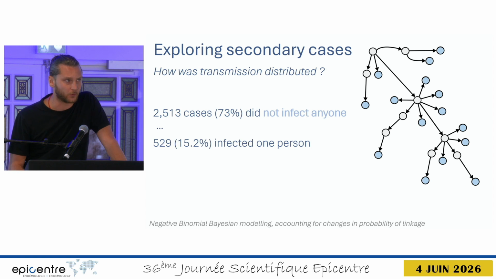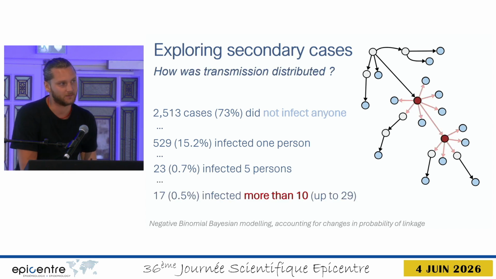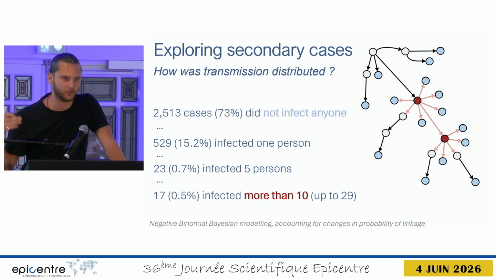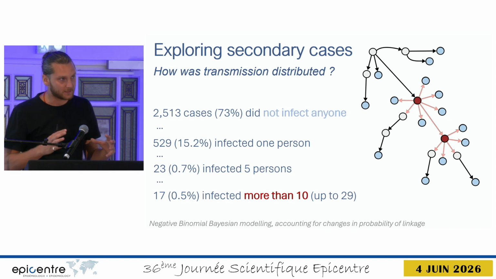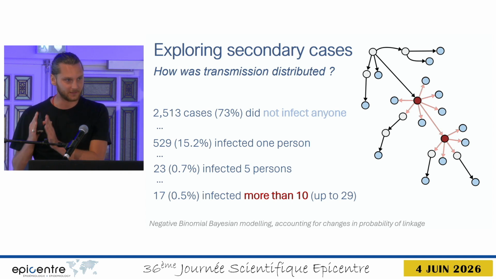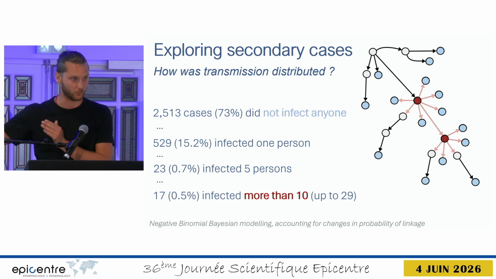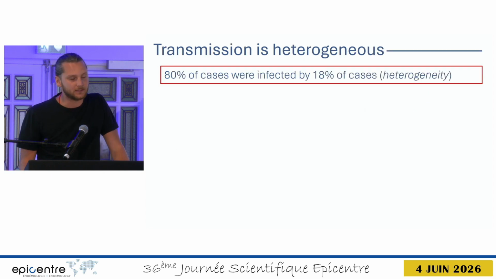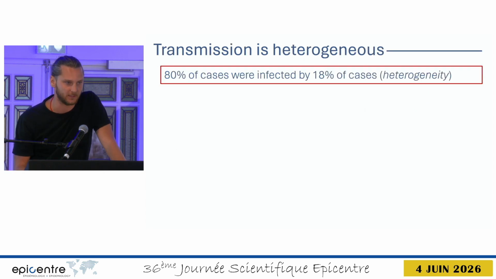A much smaller proportion of cases infected 1 person, 23 people infected 5%, and merely 17 people infected more than 10%, with one individual infected up to 29 people. So simply put, what we see is that we have a vast majority of people who do not infect, and a tiny proportion of cases who infect a huge proportion of them. This is commonly known as heterogeneity in transmission.